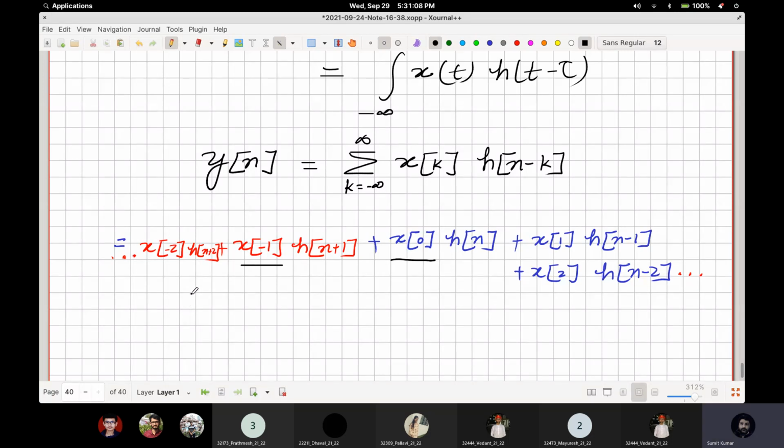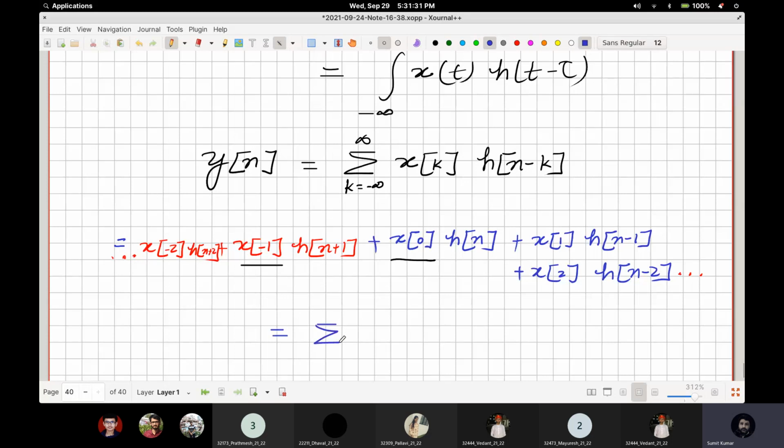Okay. So for this, what should happen? H of n minus 1 must be equal to 0. I have written it like this, but let me again attempt to write this equation in another way.